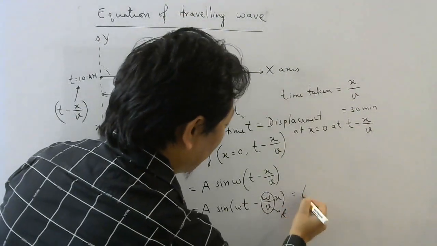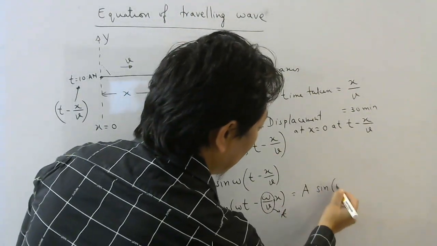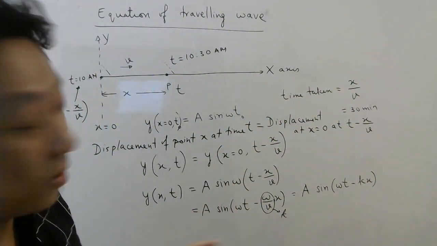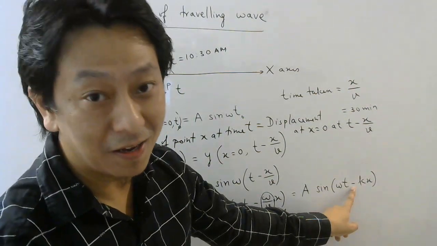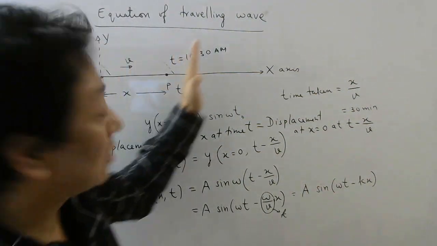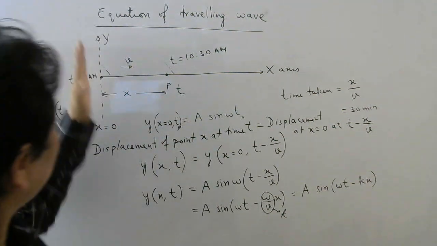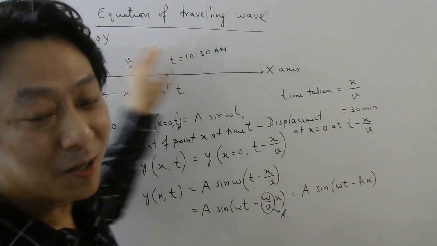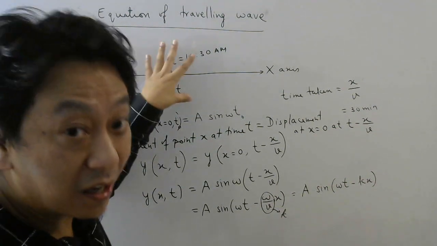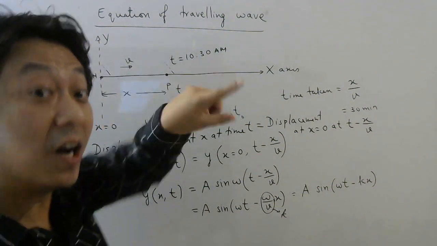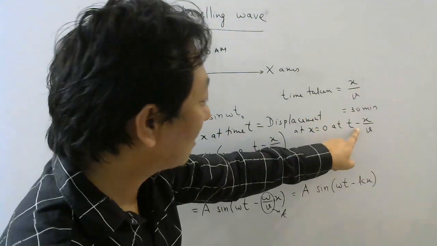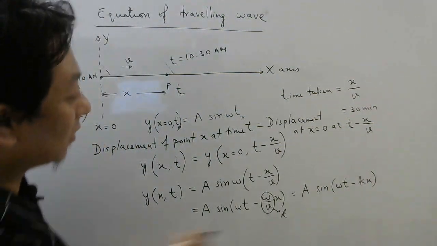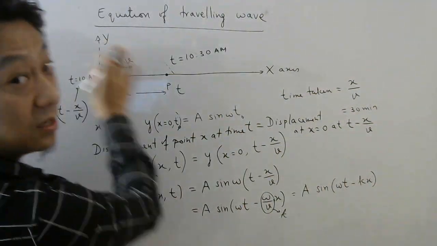So it will be equal to a sine(omega t minus kx). So what did you learn? Something very important. If there is a minus sign here, it means the wave is traveling this way, isn't it? Because first this wave will be created, then this wave will be created. So whatever disturbance you created here was created here at an earlier time. That's why the minus sign is there, isn't it? So that minus sign will be here also. So please remember, if there is a minus sign here, the wave is traveling this way.